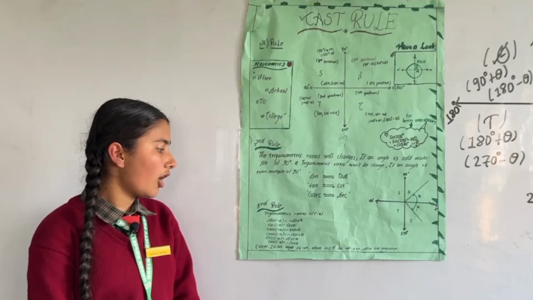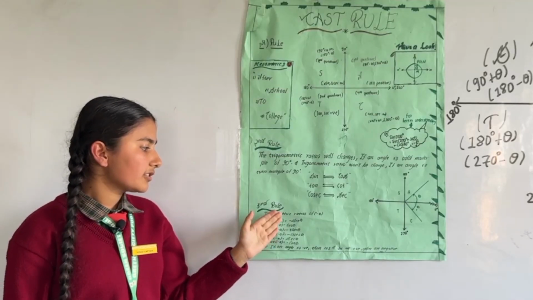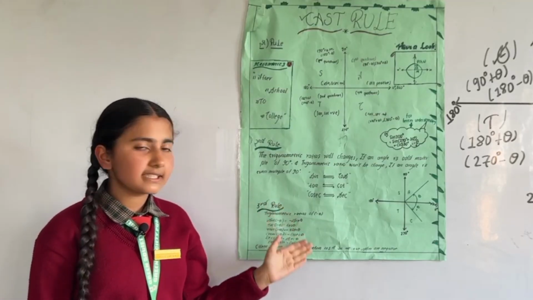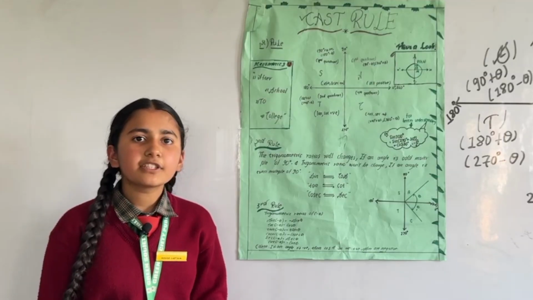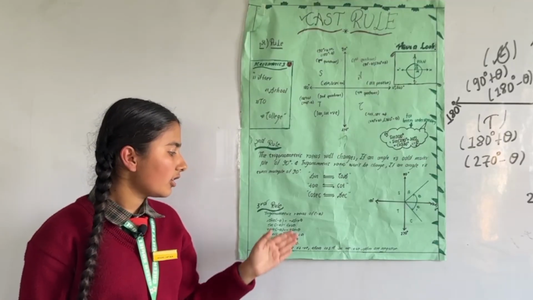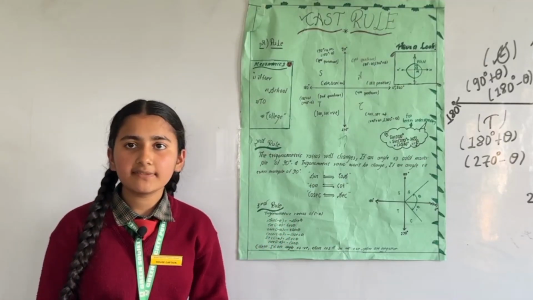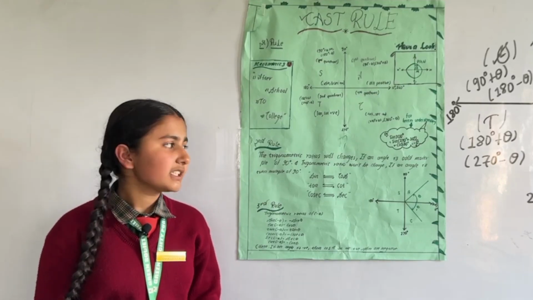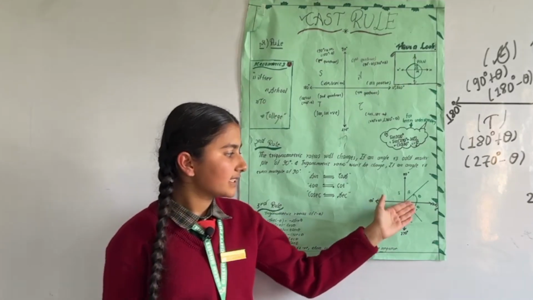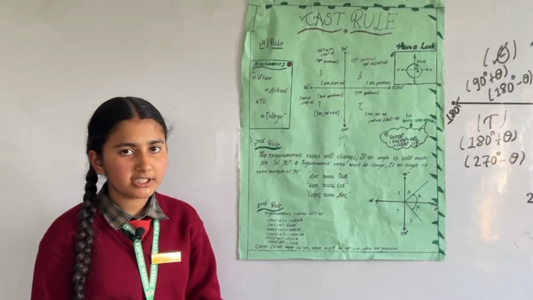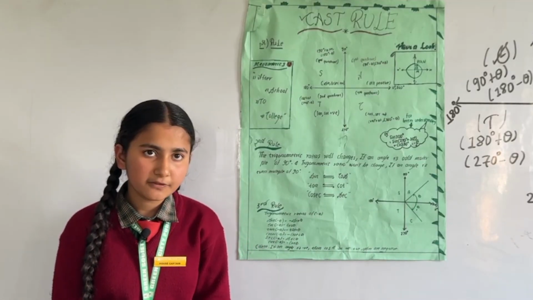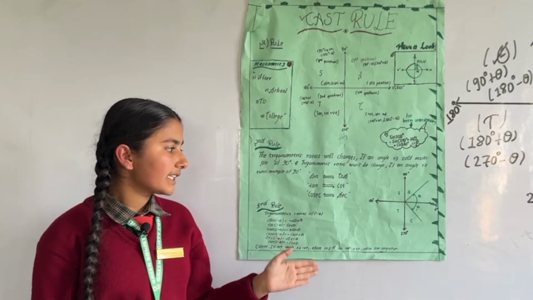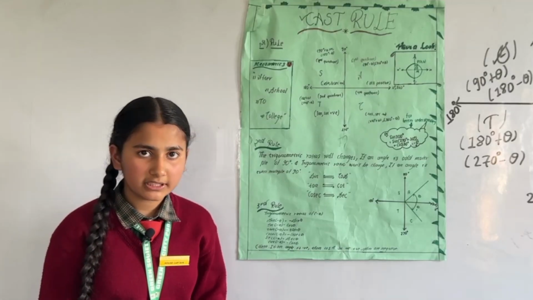Now the third rule is the trigonometric ratios of negative theta or negative angle. If the given angle is negative, then the trigonometric ratios will be negative except for cos and sec, which will be positive because minus theta lies in the fourth quadrant, and in the fourth quadrant cos and sec are positive. So even if the angle is negative, cos and sec will always be positive.